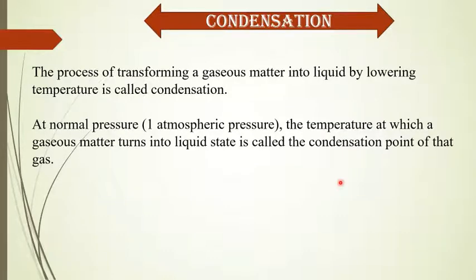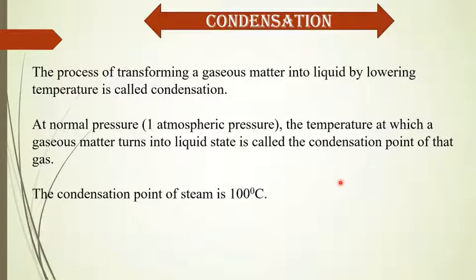At normal pressure, the temperature at which a gaseous matter turns into liquid is called the condensation point of that gas. And the most interesting matter is that the condensation point and the boiling point of a particular matter are the same. The condensation point of steam is 100 degrees Celsius.